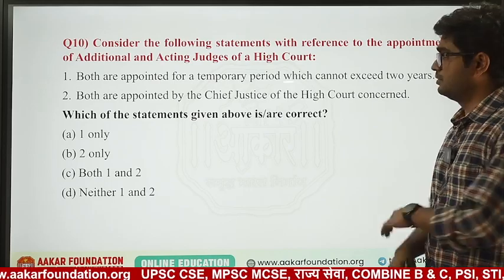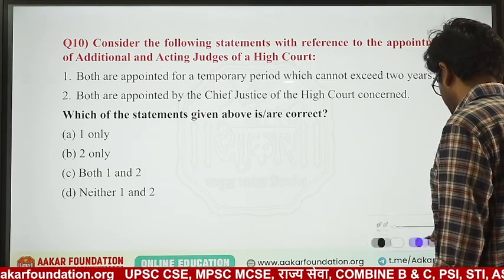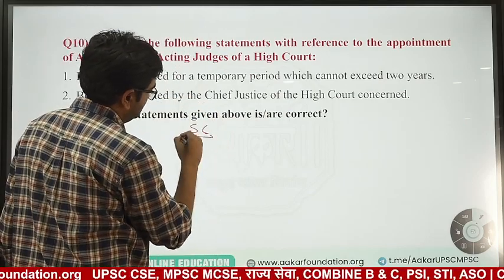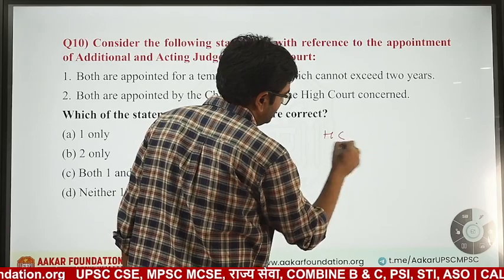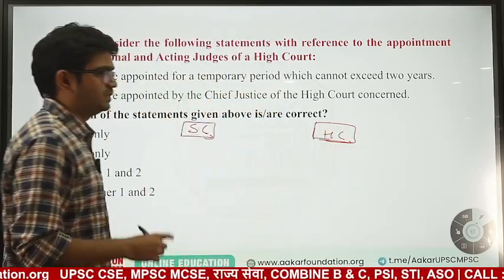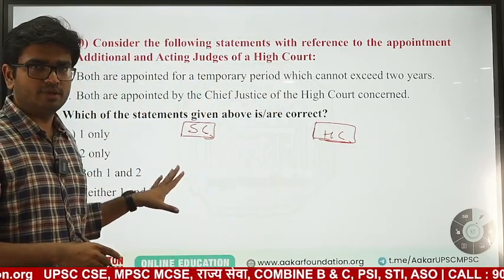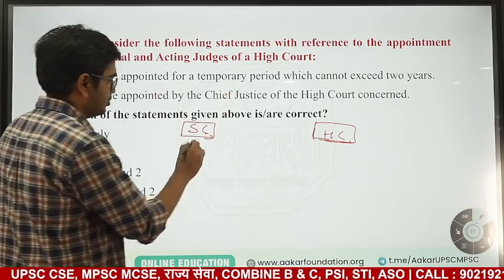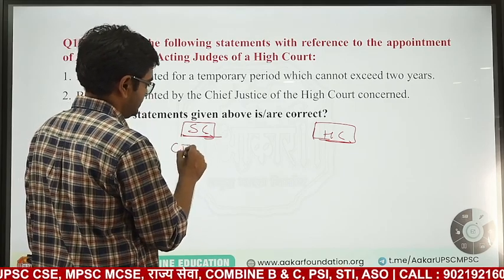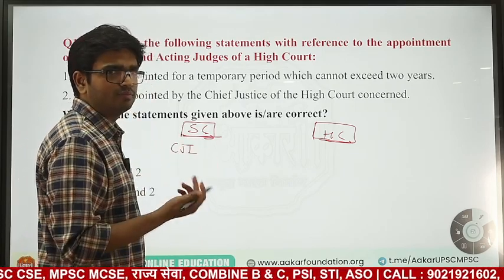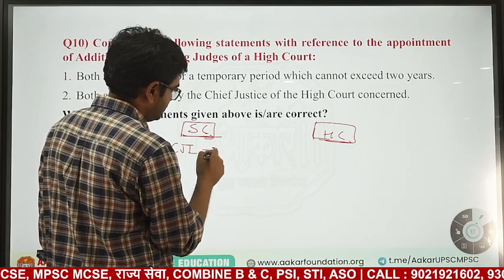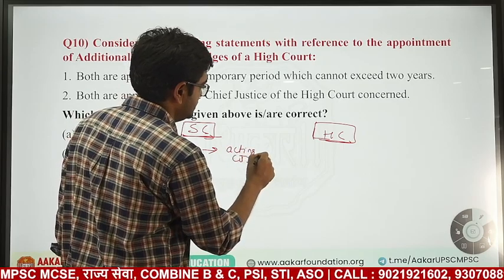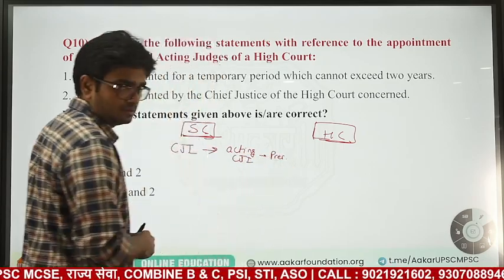Additional and acting judges of a High Court. I will just tell you one thing here. In case of Supreme Court, and there is a case of High Court, I am talking about the judges other than the normal appointed judges. What types of judges are available in these two courts? In Supreme Court, in case a CJI is absent because of anything, then his position will be taken up by an acting CJI, which will be appointed by President.